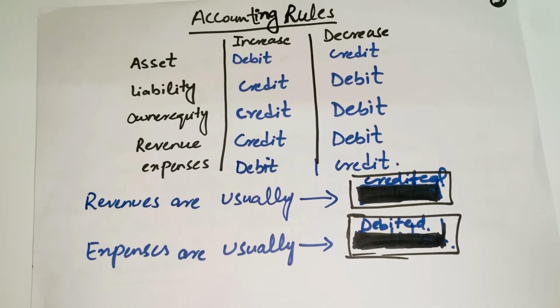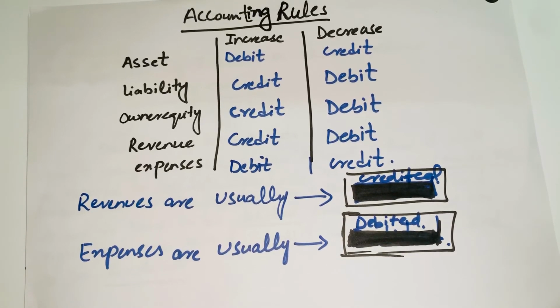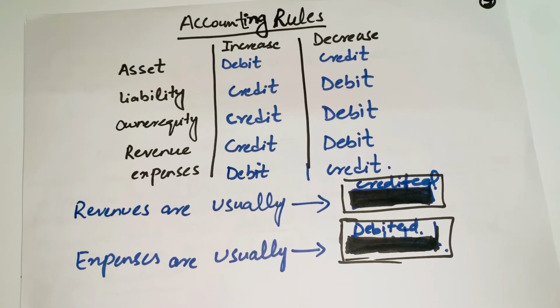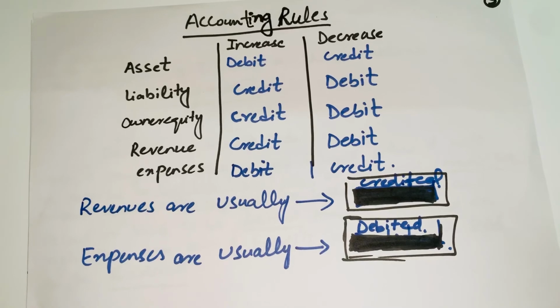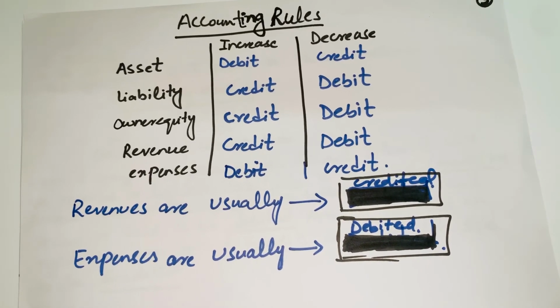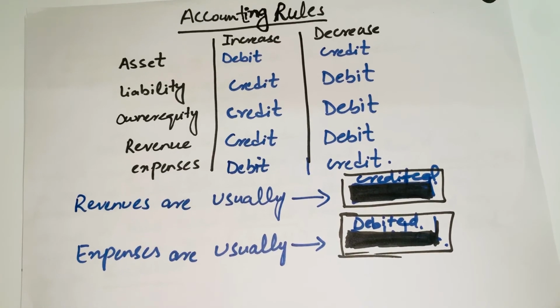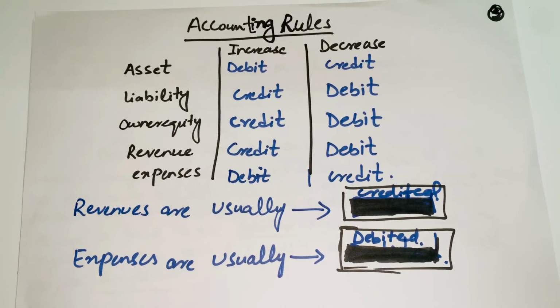So whenever a transaction comes to post, you will first have to keep in mind the double entry system, that you will post the transaction into the books of accounts according to two changes, the debit change and the credit change, and both the changes should be of equal amount. And secondly, you have to keep in mind those accounting rules whenever you are posting the transactions into the books of accounts.